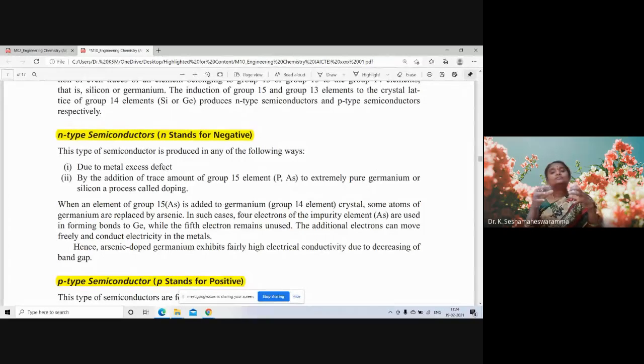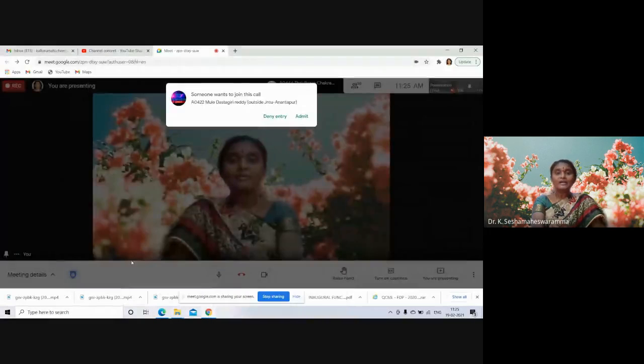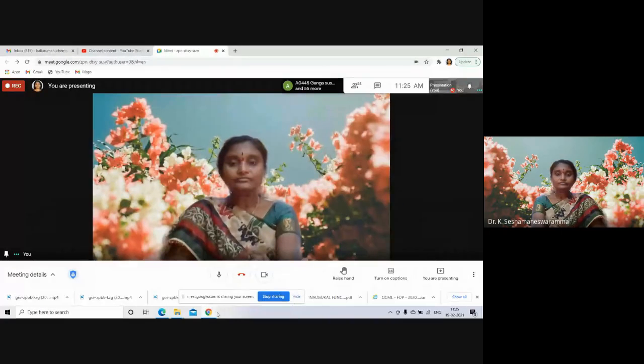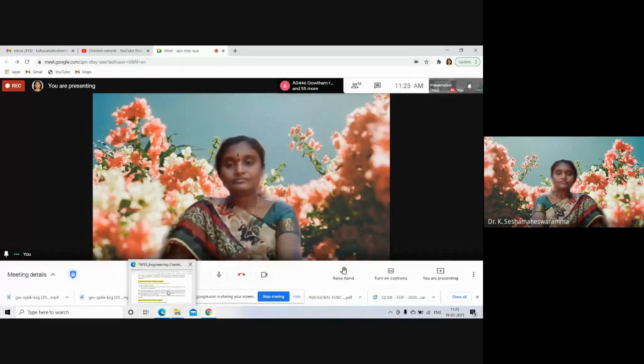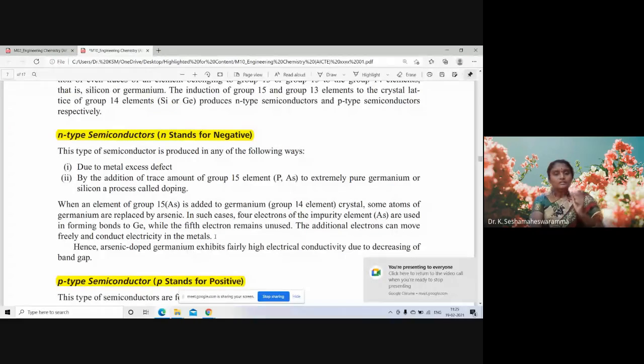With that movement of electrons, conductivity will increase tremendously. These types of semiconductors are known as N-type semiconductors.